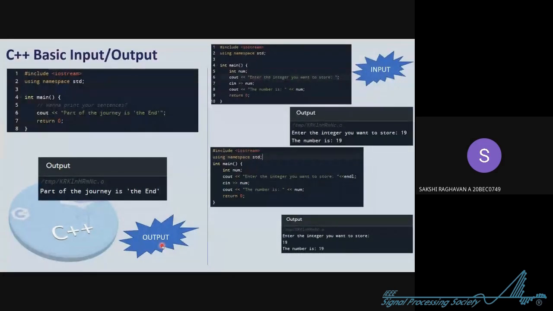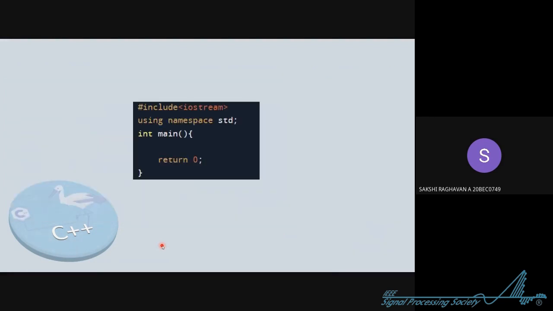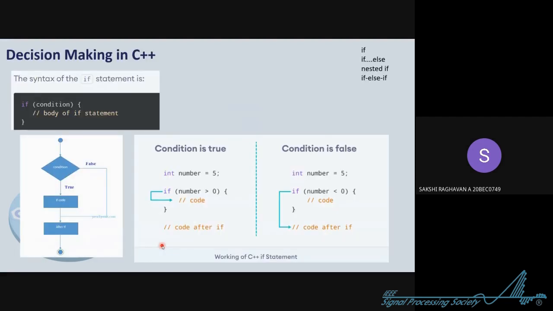So all the codes that I have written till now are there. I was going slow because it was the first code. Now you know how to write basic input and outputs. We have also covered that there are cases when you need to print variables other than text. And in this slide, I wanted to tell you that these 5 lines will be used in every C++ program that you're going to write. Now we are entering into the next topic of C++. Till now what we have covered is how to declare variables or assign values to variables. You can say it in either way.